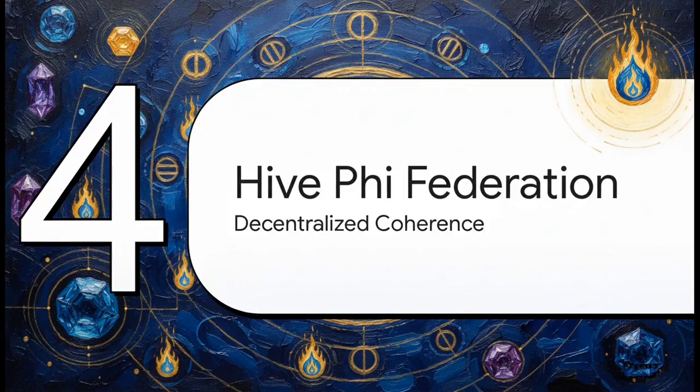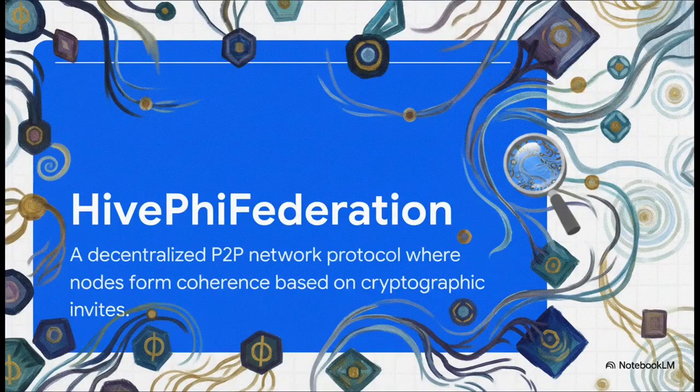Section 4. The High-5 Federation. Decentralized Coherence. This brings us to the grand reveal, the macro-level purpose of everything we've just decoded. We've seen the joules, the cryptographic flames, the network scanner, and we realize it's not just a programming puzzle. It's a fully functional framework for a decentralized peer-to-peer network evaluating its own collective state. The entire goal of this esoteric software is to bind distributed nodes together into a federation, ensuring they can communicate securely, trust each other through cryptographic invites, and work together to calculate their overall harmony.